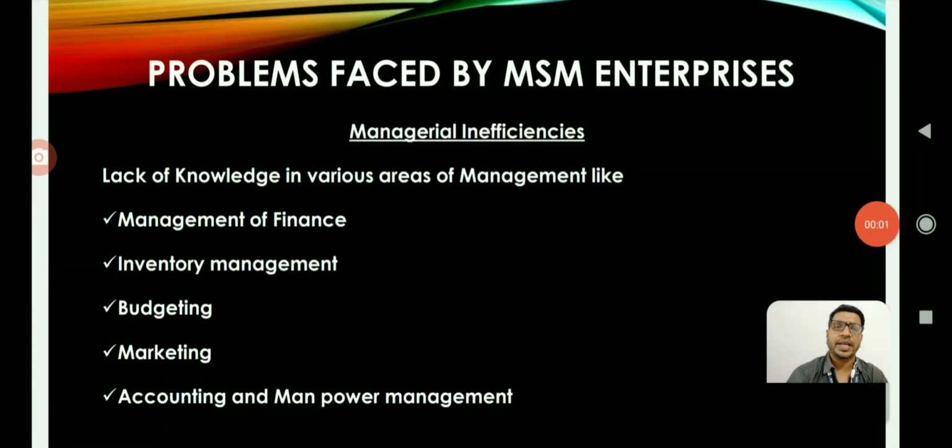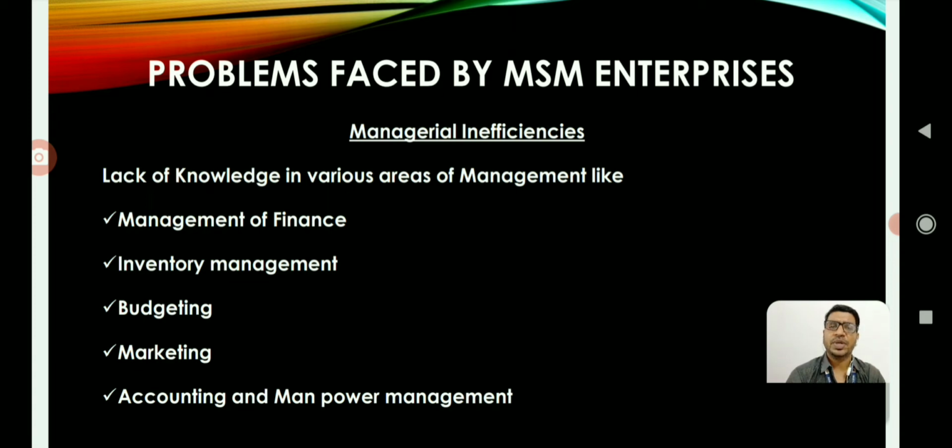When it comes to marketing, there are various marketing mix elements like product, price, place, and promotion. The right blend of these 4 elements is required to make the product or service successful. If the enterprise is a service concern, 3 more P's are added like people, physical evidence, and process. So these 7 P's or 4 P's work together to make the business successful. Lack of these marketing techniques may adversely affect the enterprise.